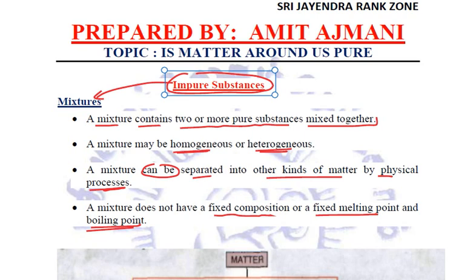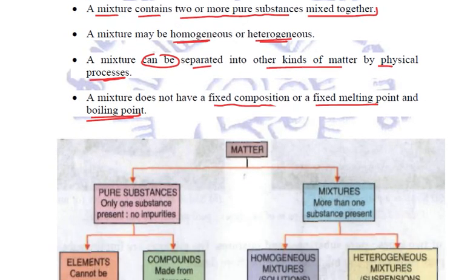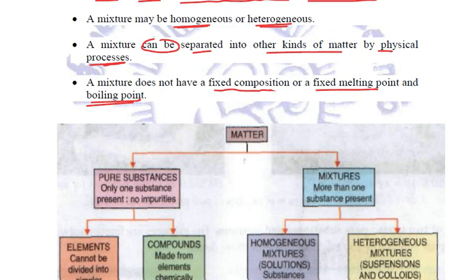So based on these, we just came to the conclusion that matter can be categorized into pure substances and impure substances or mixtures. In pure substances, only one substance is present, no impurities are there. Whereas in mixtures, more than one substance is present.